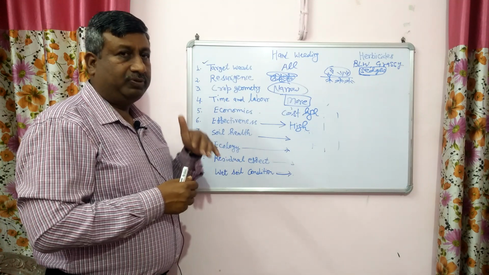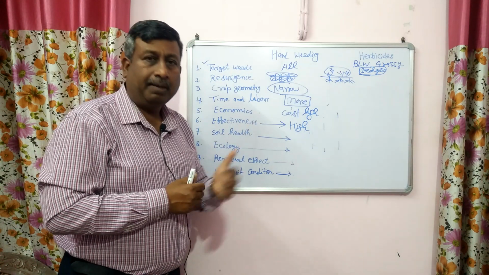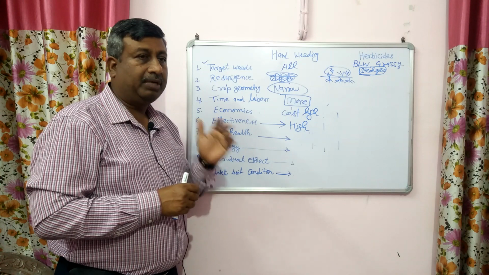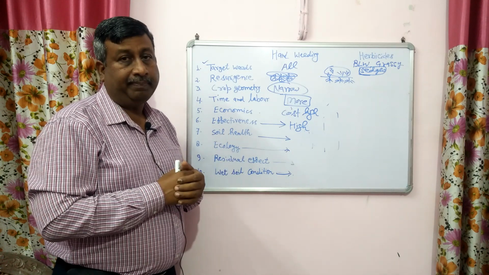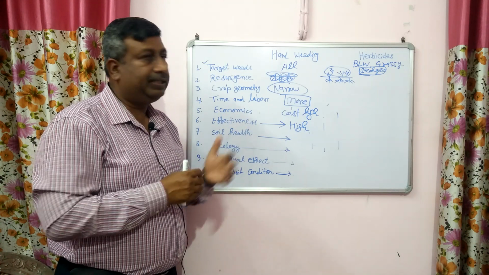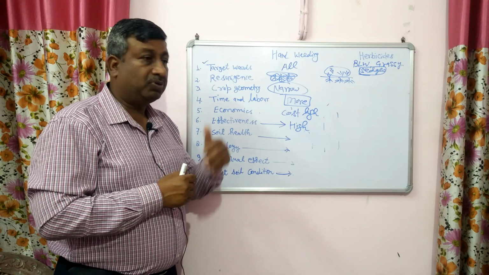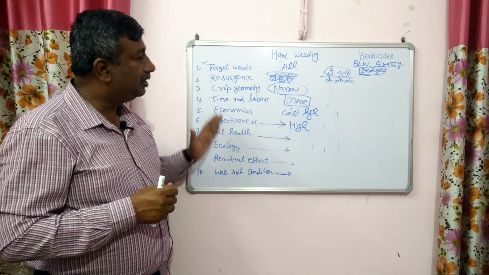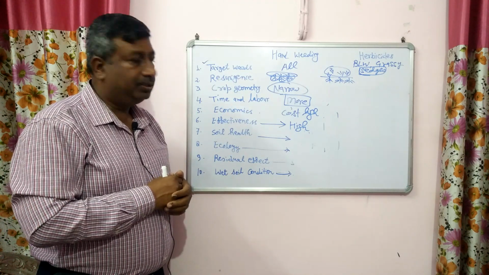But if soil is not workable and we want to save money, then herbicide can be applied, with the precaution that it should be applied at the recommended dose, with the right method and at the appropriate time. If these are not followed, herbicide will hamper the crop, soil condition, ecology, and the succeeding crop. So this is the comparison between hand weeding and chemical weed control.